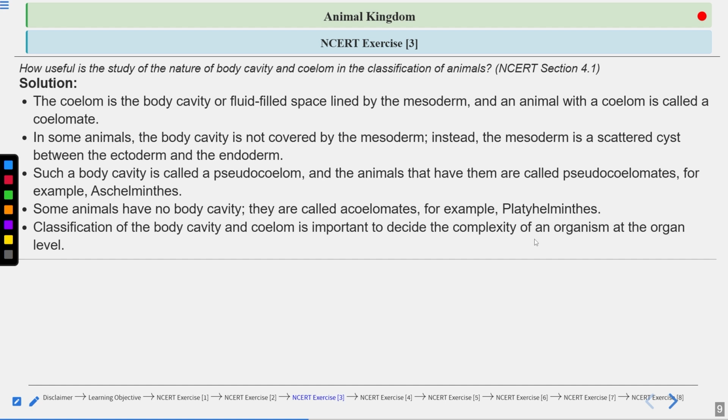No coelom means the organism is a very simple type. Then comes the pseudocoelom, which is quite advanced compared to the acoelomate, and later comes the coelomate, or true coelom, which is the most advanced.